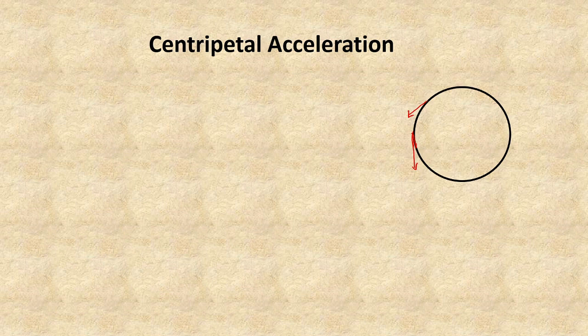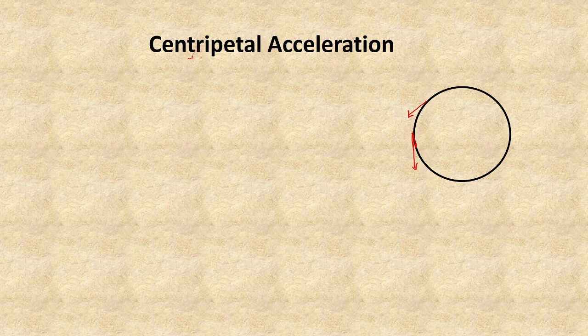So in this uniform circular motion, we are going to find out that the direction of the acceleration is towards the center of the circular path. Here the acceleration is directed towards the center of the circular path. This acceleration is called centripetal acceleration.